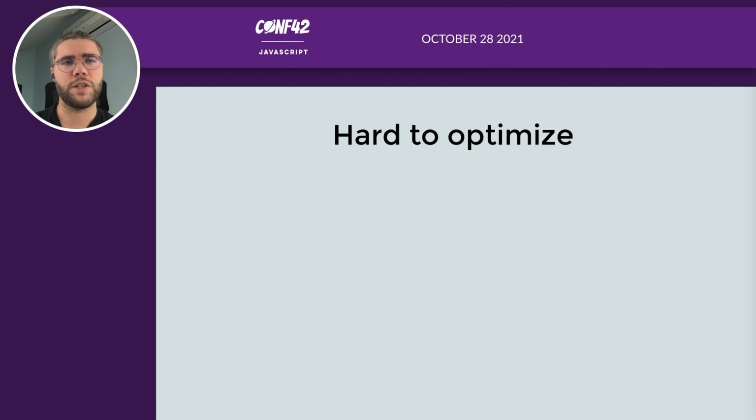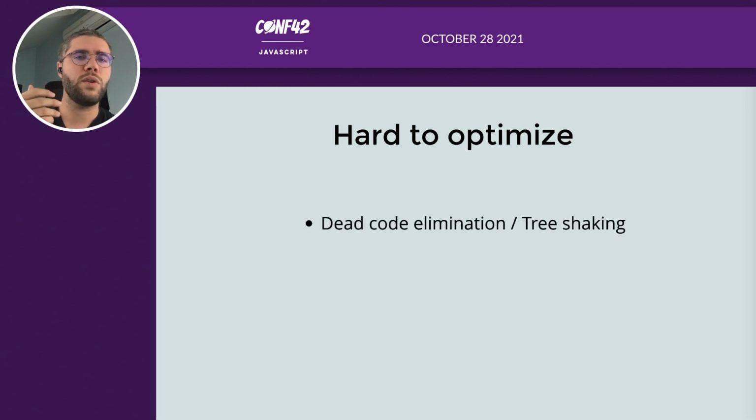Another drawback of JavaScript is that it's by essence dynamic. That means you can reference some part of the code dynamically, making it hard to statically analyze the code. So it's hard to optimize. You can't really do a good dead code elimination or tree shaking because you're never sure that a chunk of code is not used.